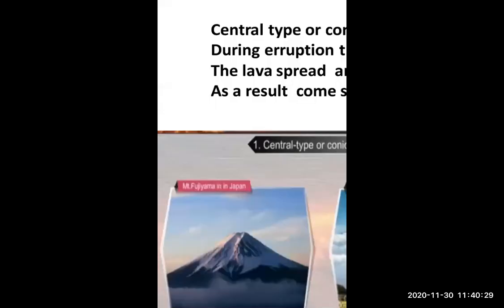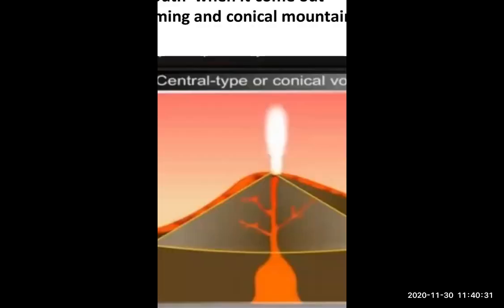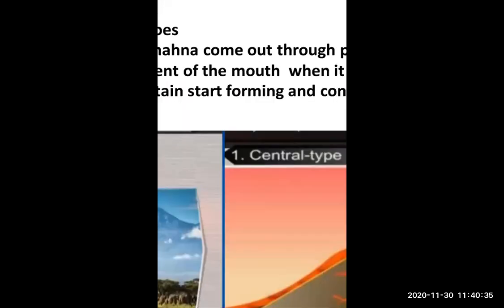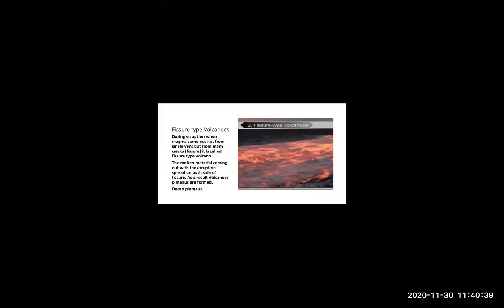And when we are talking about volcanic eruptions, there are two types. The first is the central type or conical type volcano, and the second is the fissure type volcano. Now, just write in the chat box what is meant by a central type volcano, students.